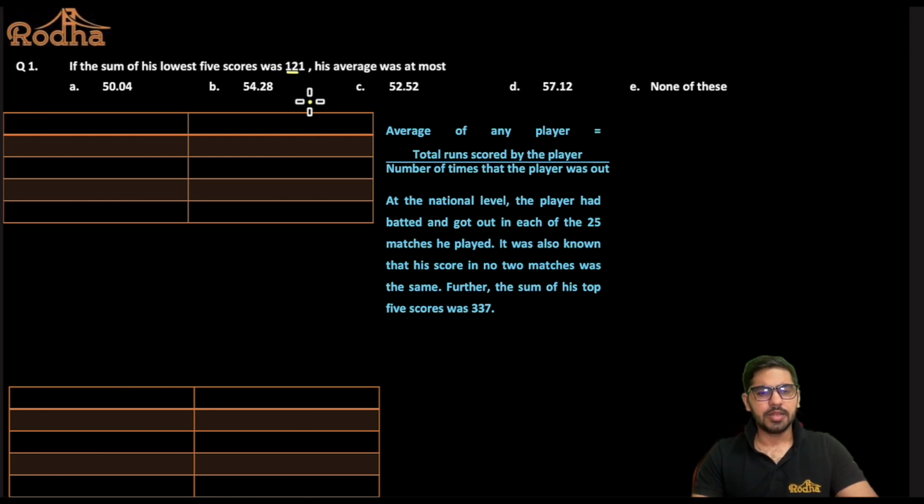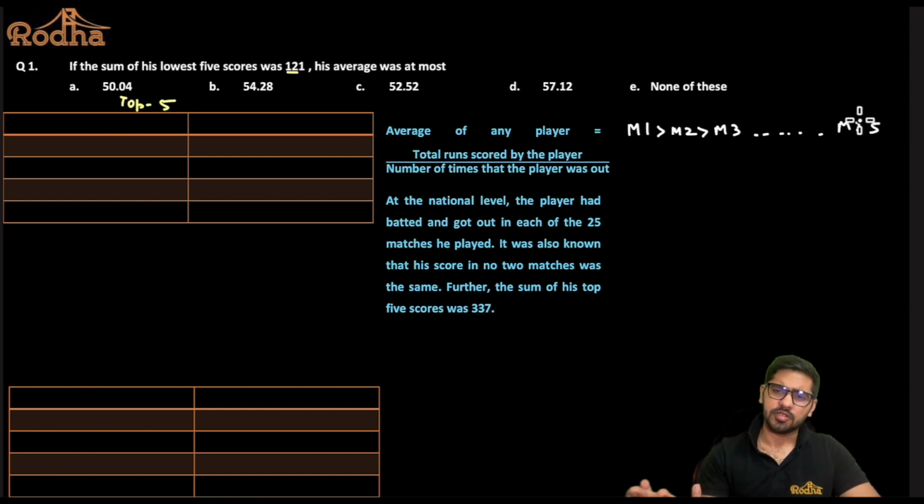Alright. So this table that I have made here is, let's say, for top 5 scores. Or let me just take a beautiful assumption here which will make my life easy to explain. So let's say match 1 score is the highest. Match 2 the score is second highest, match 3 the score is third highest, and so on up to match 25 is the least score that he has made, right? And I can assume anything because in any of the 5 matches he'll be making the top 5 scores, right? So let's say these are match 1, 2, 3, 4, 5. Why complicate my explanation here? So I'm assuming that match 1 to match 5 he has the top 5 scores, right?